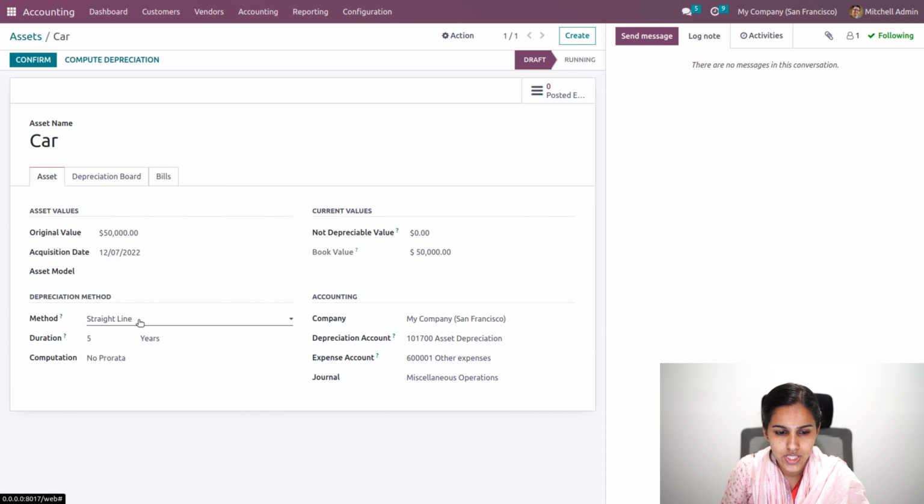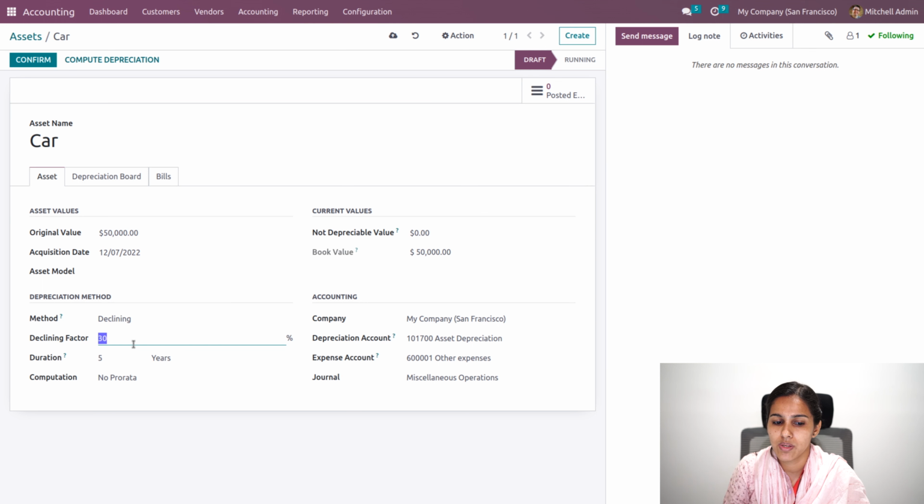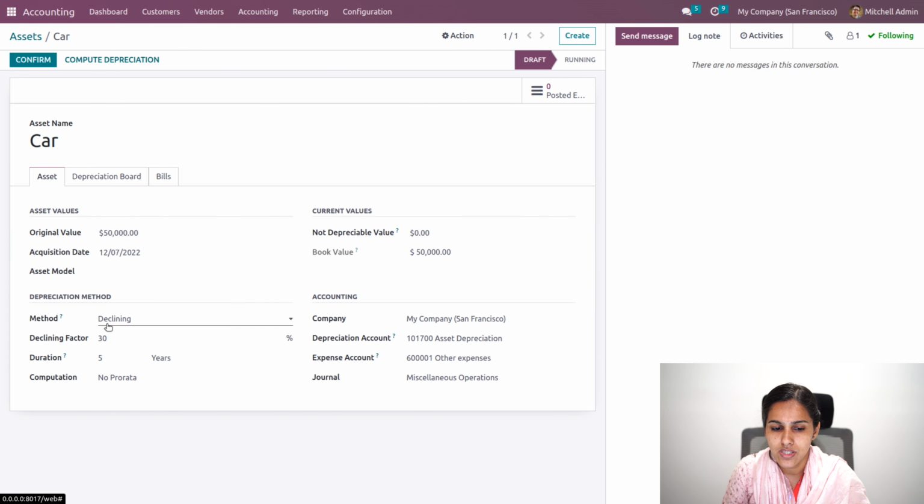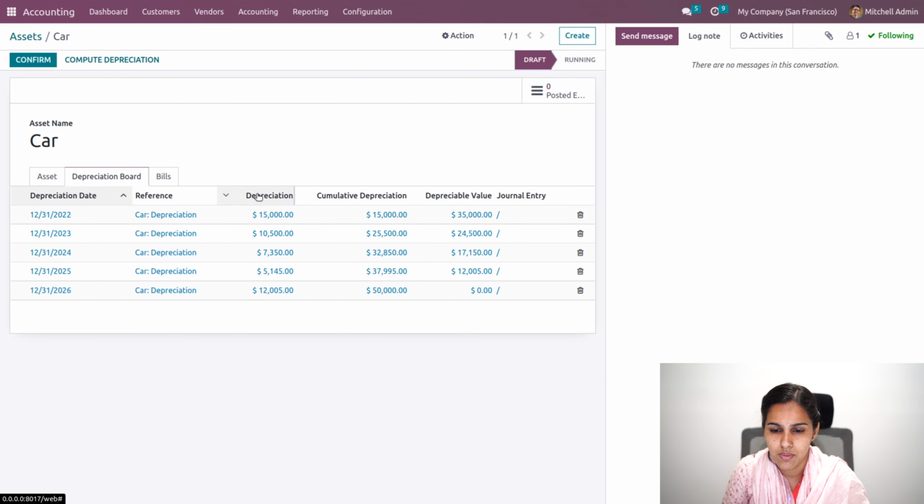Now if we have the depreciation method as declining, there will be a declining factor. That is, every year 30% of the depreciable value will be deducted. So if I am trying to compute with this declining method, you can see the depreciation. First it will calculate 50,000 multiplied by 30%, so there will be 15,000. So 15,000 is the initial depreciation, and 50,000 minus 15,000, that is 35,000, is the next depreciable value.